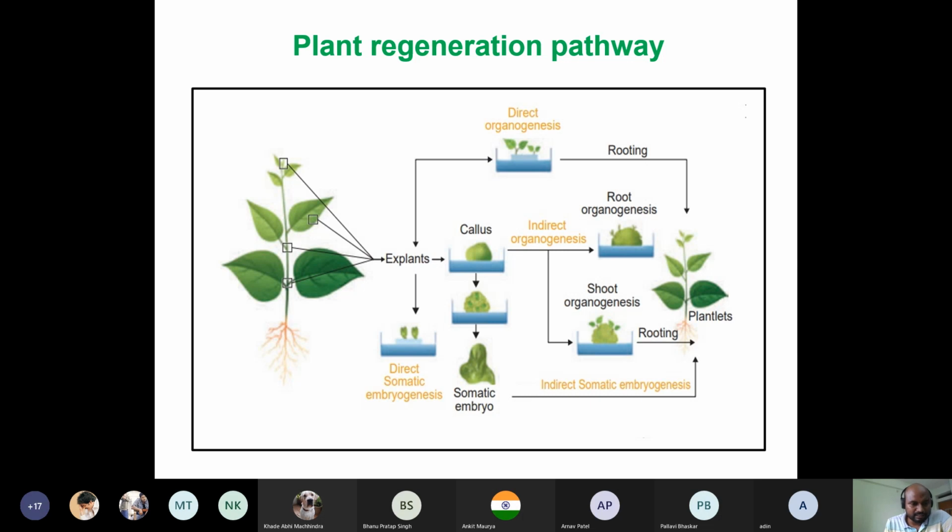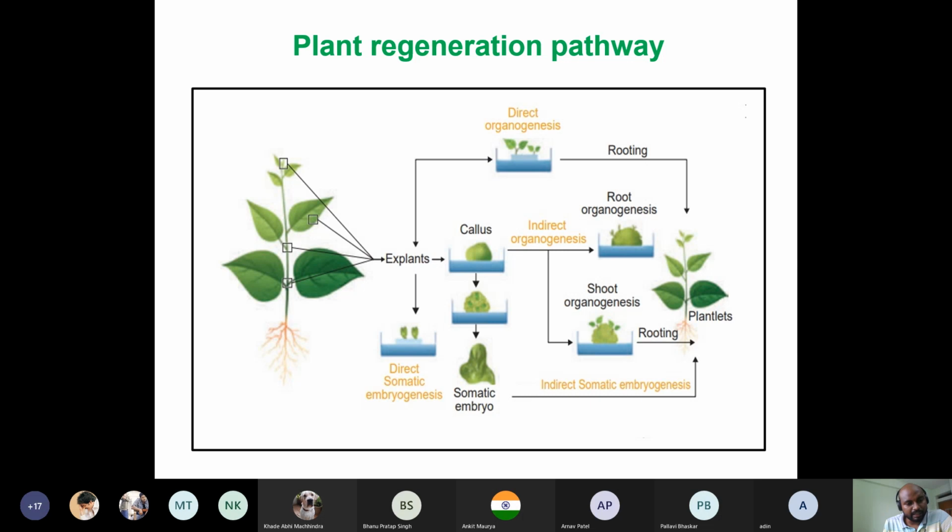When you place the nodal explant in the proper media with supplementation of hormone, then according to the hormone, it will give you callus, or embryo, or direct organ. Basically there are 3-4 processes to generate the entire plant from the explant. One is placing the nodal explant with hormones, and from the axillary bud new shoots will develop. From these shoots, with proper hormone supplementation, you develop roots, so your entire plant is ready.